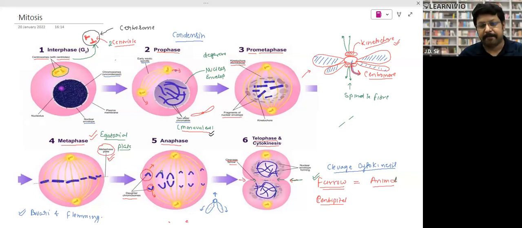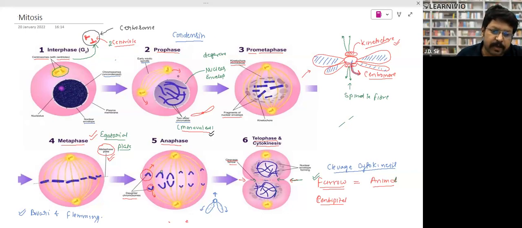Look, try to understand. Let me tell you. So these are spindle fibers. So formation of yellow color structure. You can see the spindle fiber takes place. And both these centrioles, the centrosome, this outer membrane disappeared and they start moving to the opposite pole. At the same time, this stage is called prophase. This is the initiation of the cell division process.